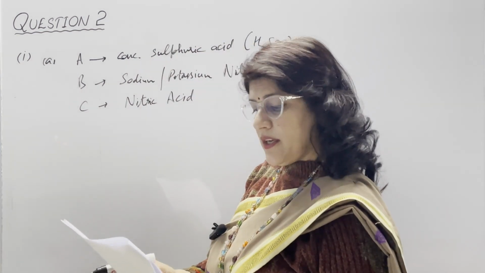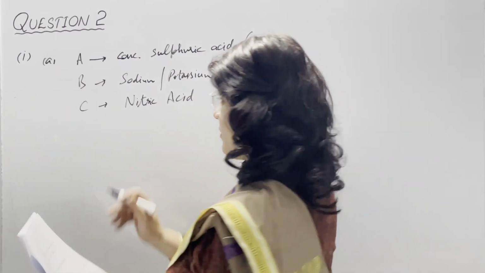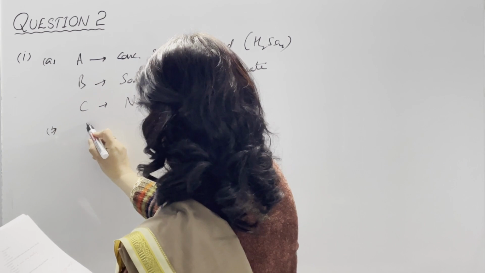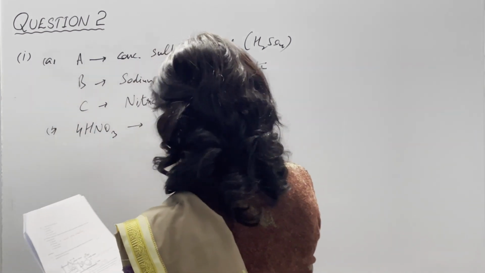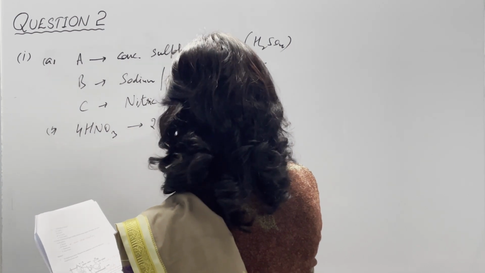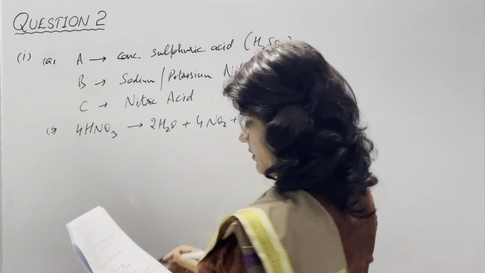In B part, write an equation to show how nitric acid undergoes decomposition. So, decomposition of nitric acid, HNO3. For balancing, we need to place 4 here, 2 water, 4 nitrogen dioxide and then oxygen.